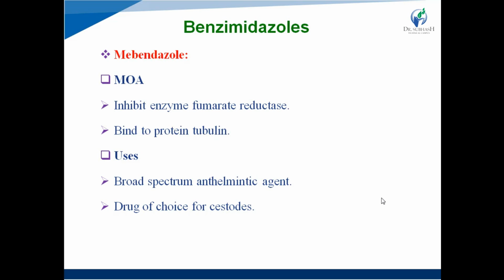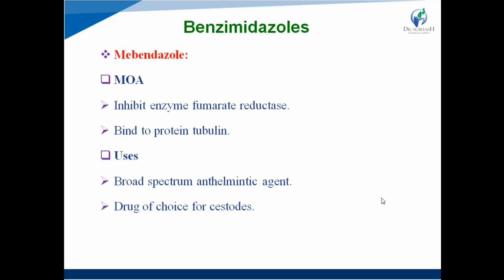It inhibits the enzyme fumarate reductase. Right? Now, what is the function of fumarate reductase? What will inhibition of fumarate reductase cause in worms or helminths? Fumarate reductase is an important enzyme in helminths that appears to be involved in the oxidation of NADH to NAD.